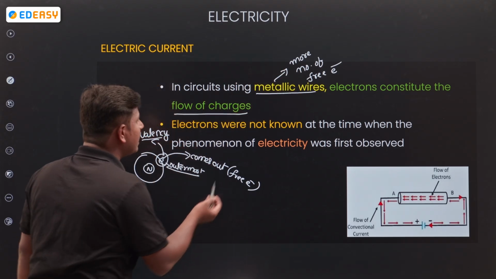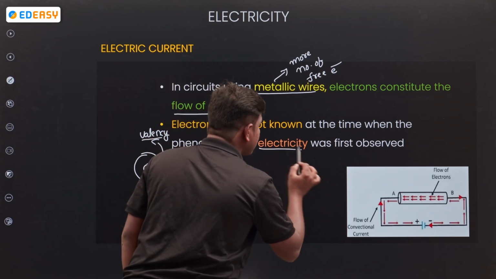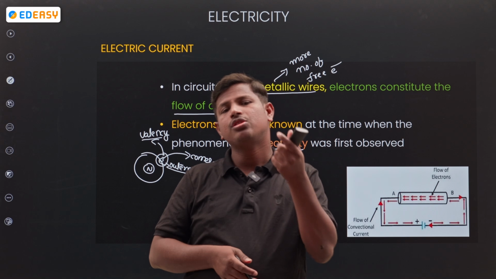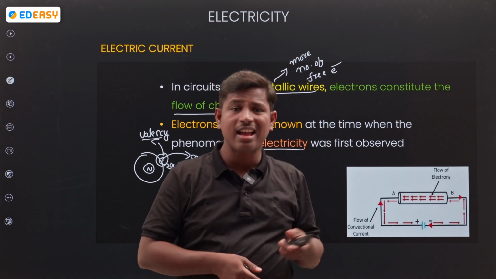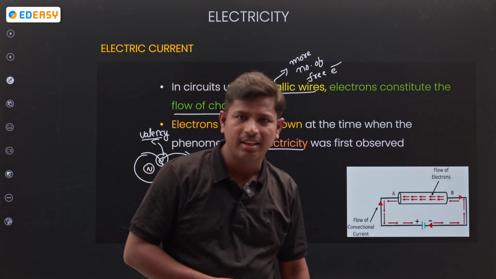Electrons were not known at the time when the phenomenon of electricity was discovered. At that time there was no way to find out about the electron; later they discovered it.